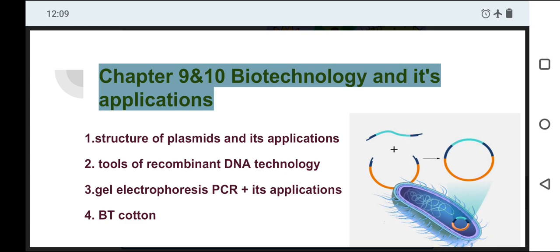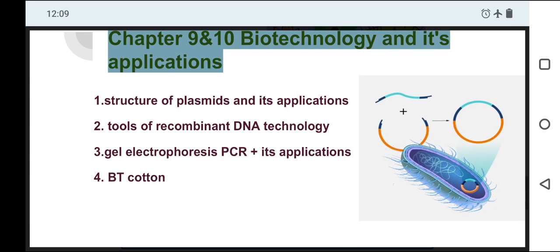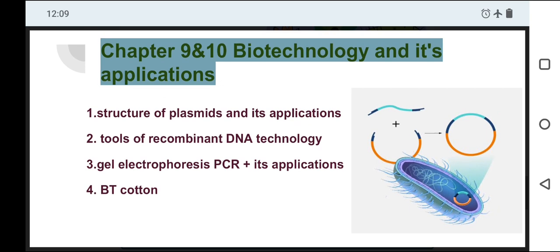That is most important. Then what is BT cotton? Actually, BT cotton is very important. Along with that, gene therapy. Gene therapy is an application of biotechnology, along with plasmids and vectors. All this you have to read very carefully, as important topics from biotechnology.